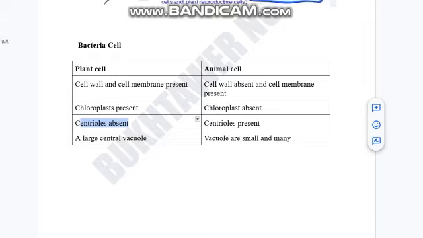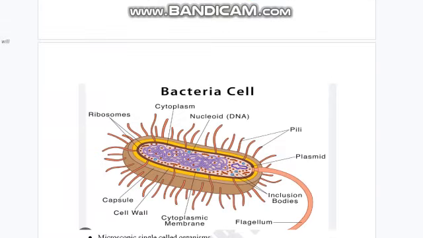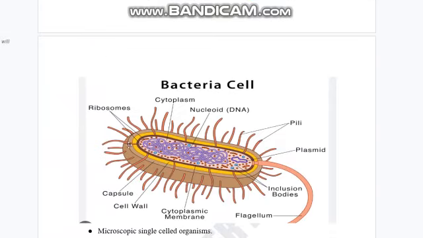If we're going to talk about the bacterial cell, the bacterial cell has a cell wall. The function is the same: provide shape, strength, and support. It has a cell membrane, a partially permeable membrane. It also has a solution called the cytoplasm. It also has DNA and an extra circular DNA which is called the plasmid.